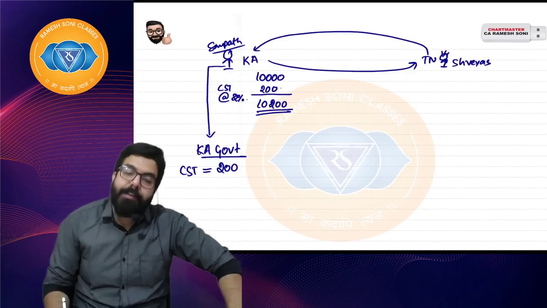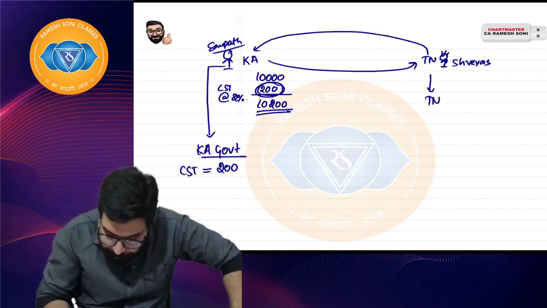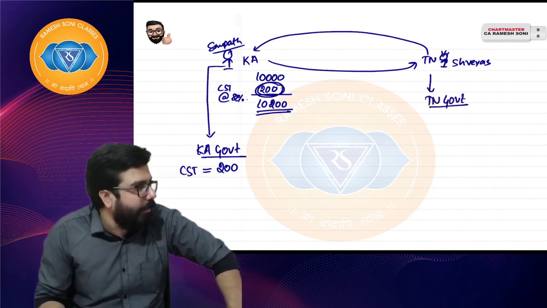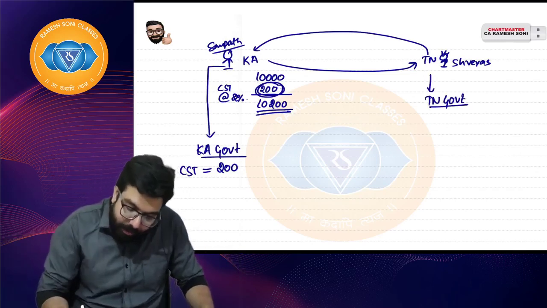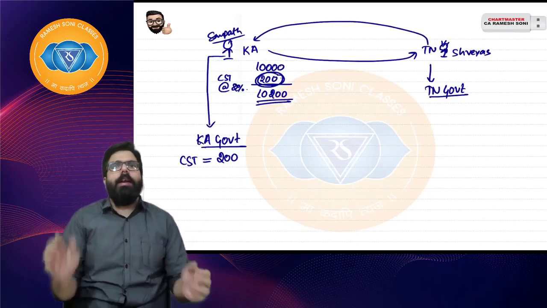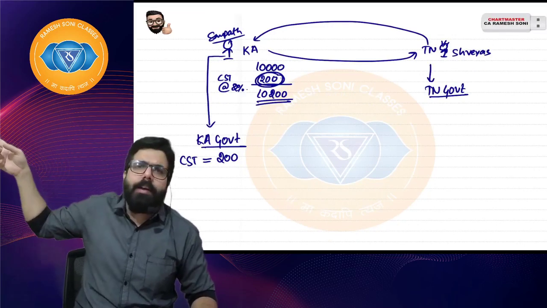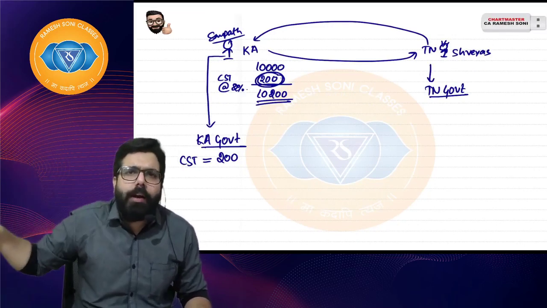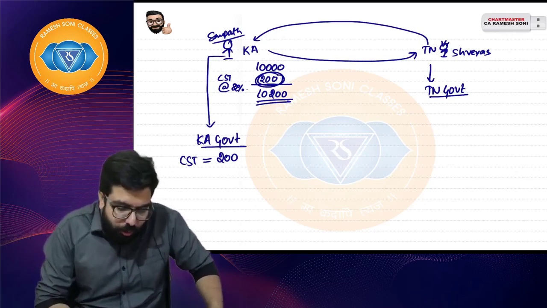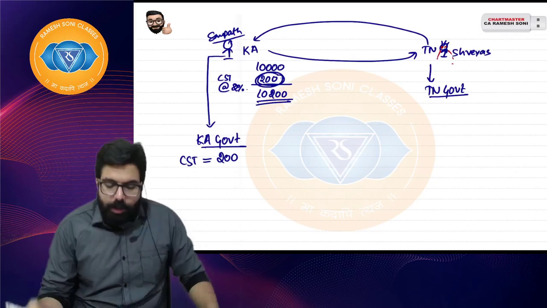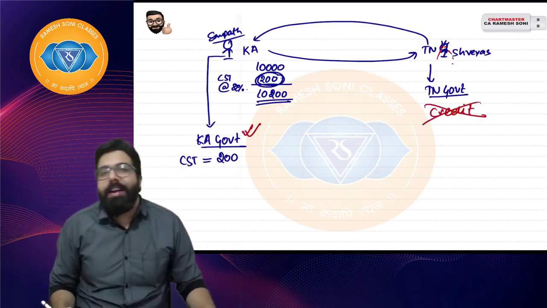Now, Shreyas, who has paid this 200 rupees, will go to the Tamil Nadu government and say, sir, I have paid a tax of 200 rupees. Can you please give me the credit? Tamil Nadu government will say, you paid the tax to the Karnataka government. Why do you expect Tamil Nadu to give you the credit? As such, Shreyas used to always cry badly. Why, sir? Because Tamil Nadu never gave the credit, because the tax was deposited to the Karnataka government.